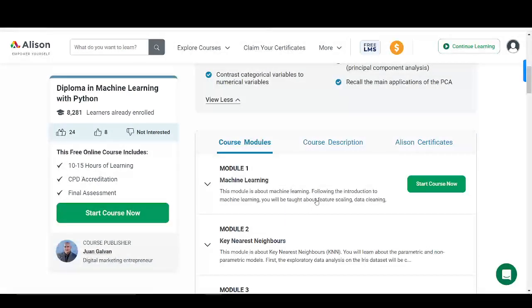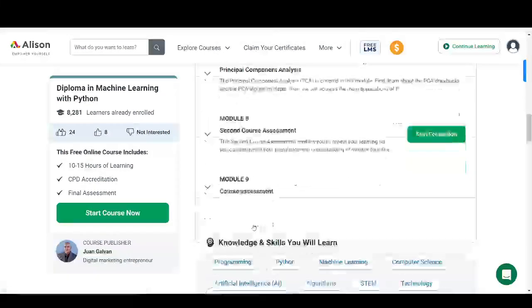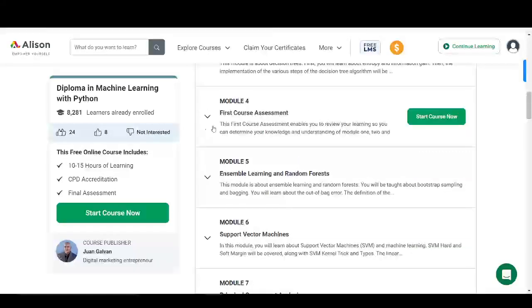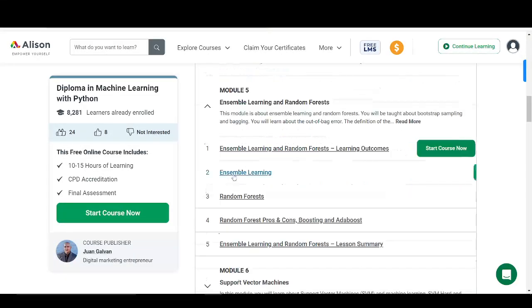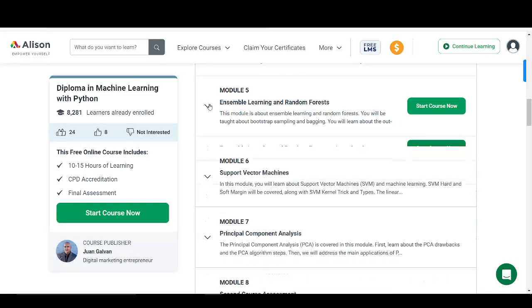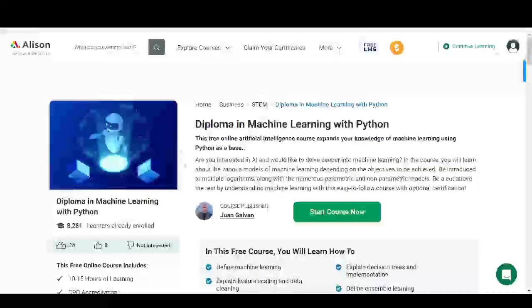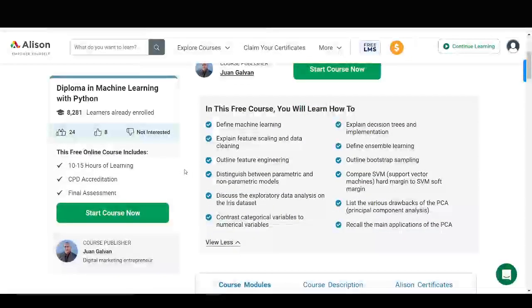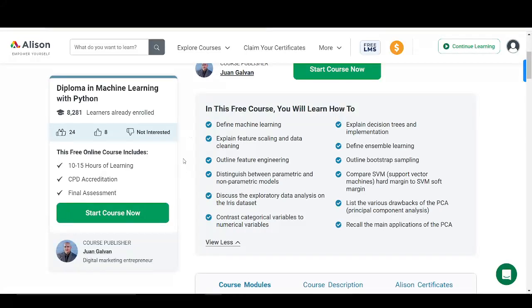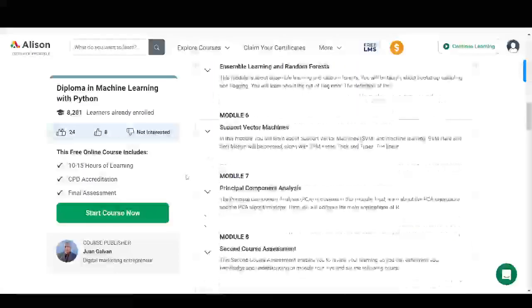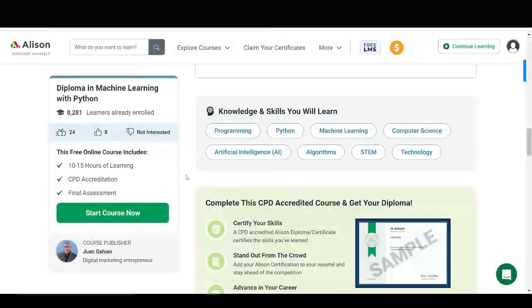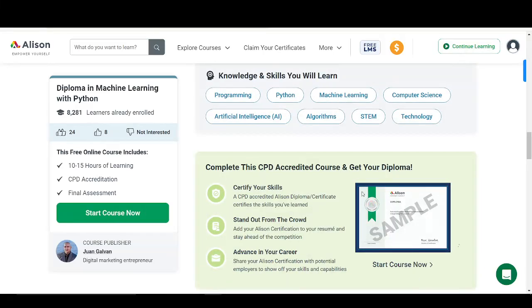So now let's look at the course modules. This has a total of 9 modules, and then you can click each of them to see the topics under each of the modules. So it's a robust course on machine learning because this is a diploma course, so you should expect more information than a certificate course that you'll find on this platform. Also, this comes with a certificate upon completion. Once you are done, you're going to be getting your certificate.